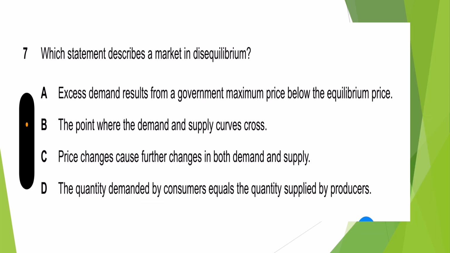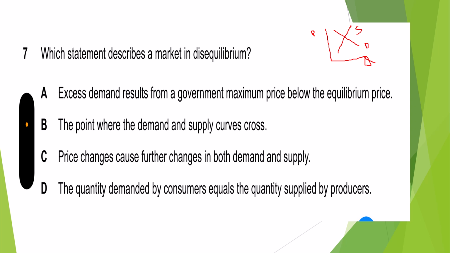Next, which statement describes a market disequilibrium? We know, first of all, what the equilibrium is. Here it is price, here it is quantity, this is the supply curve, and this is the demand curve.